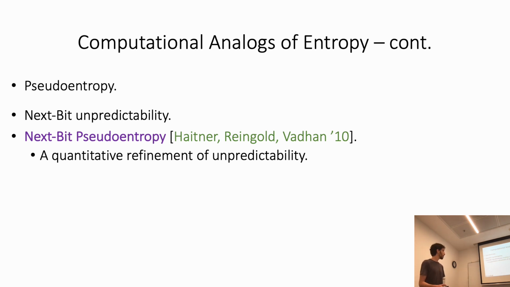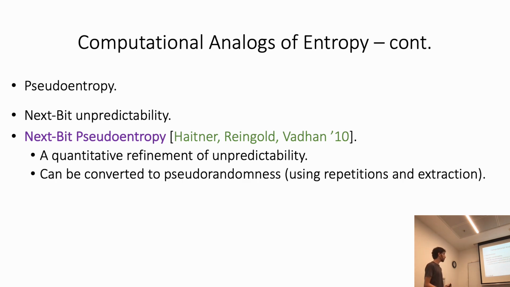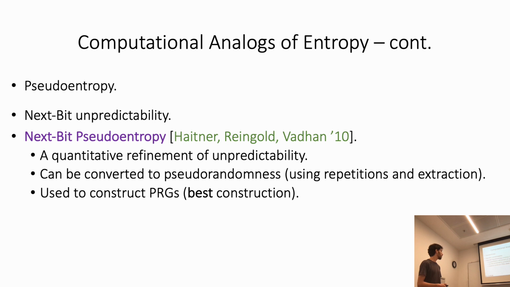Instead of asking that the predictor cannot predict the next bit of X at all, we only ask that the next bit is somewhat unpredictable, and we quantify this hardness exactly. Next bit pseudoentropy can be converted to pseudorandomness using repetition and extraction techniques, and thus it is useful in order to construct pseudorandomness or pseudorandom generators. And in fact, the best construction of PRGs we know today uses this notion.